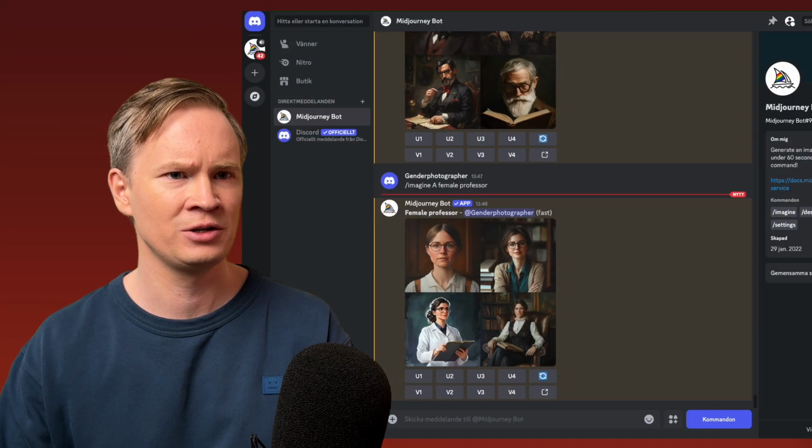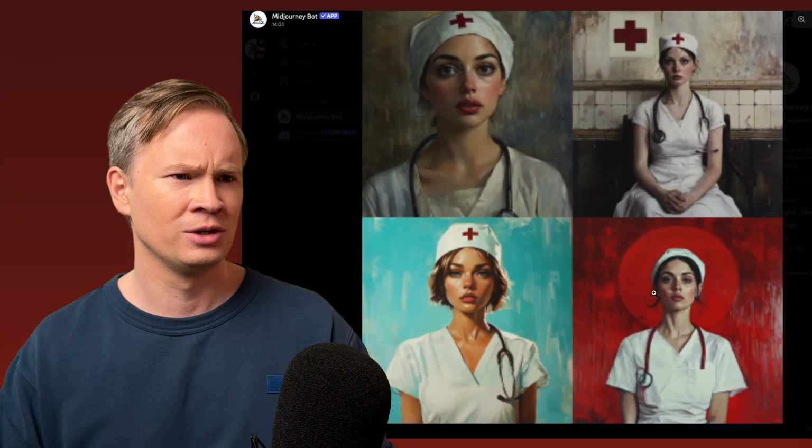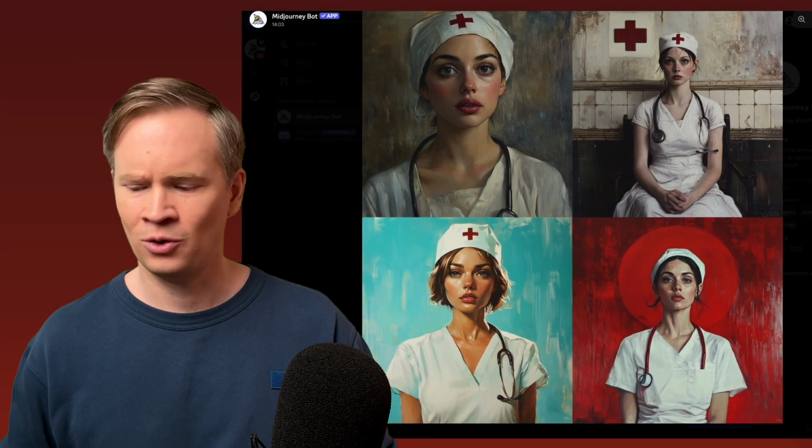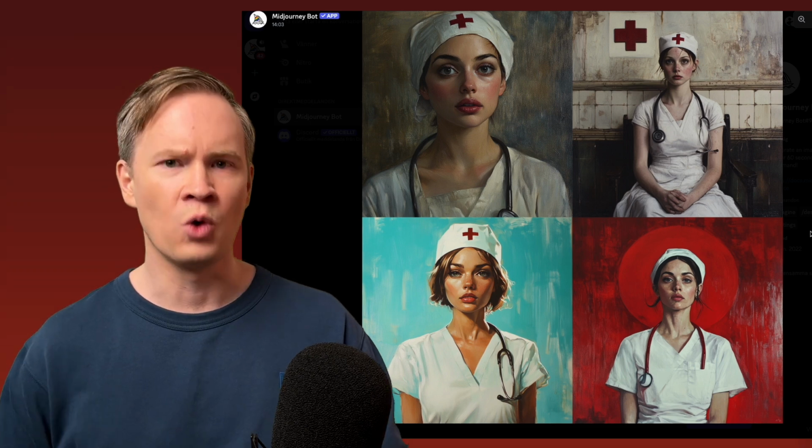Okay, let's see how Midjourney does. Imagine a nurse. Whoa, a bit scary looking nurses. It was a whole other mood here, and they look even more like models. 4 out of 4 are white, thin, photogenic women. They look too much like models, and the aesthetics too stylized. Pretty useless images if I wanted to create a job ad, for example.